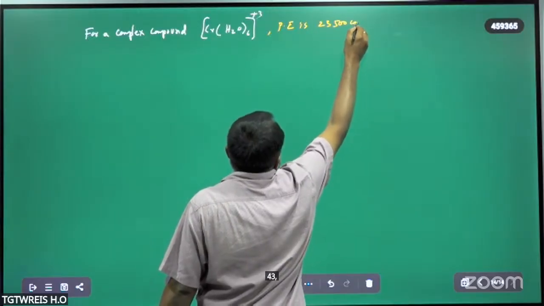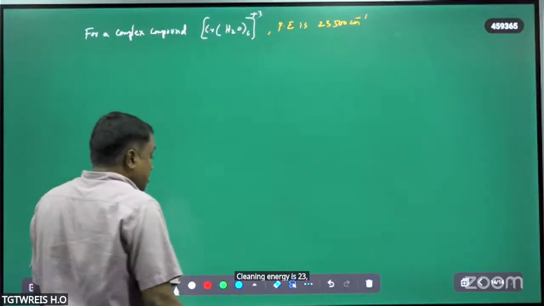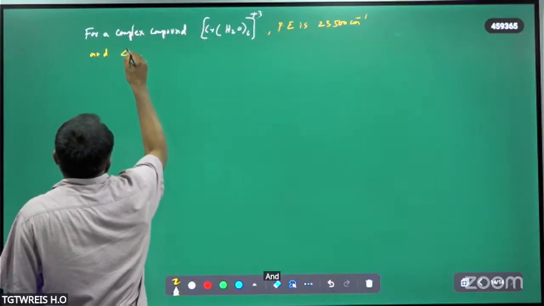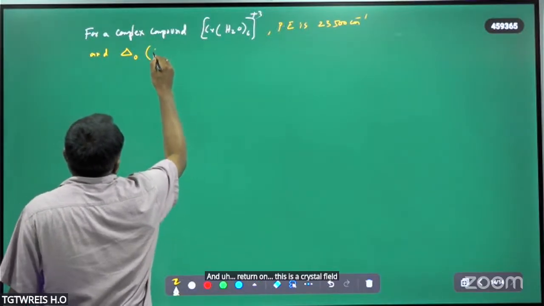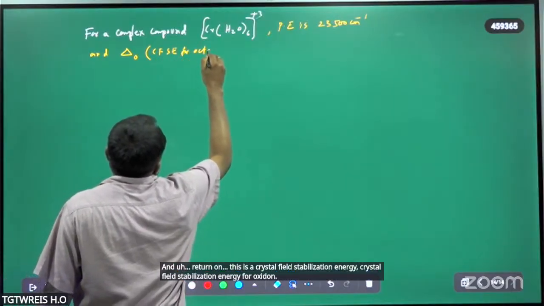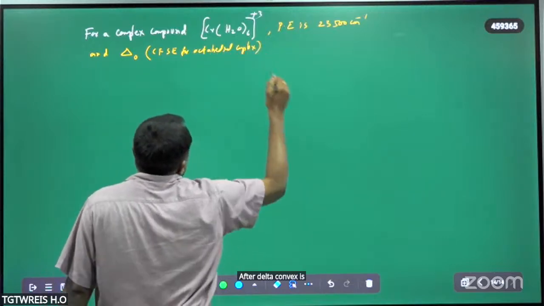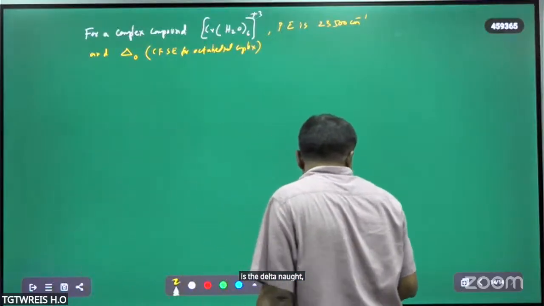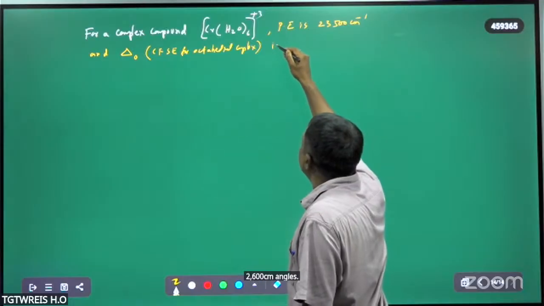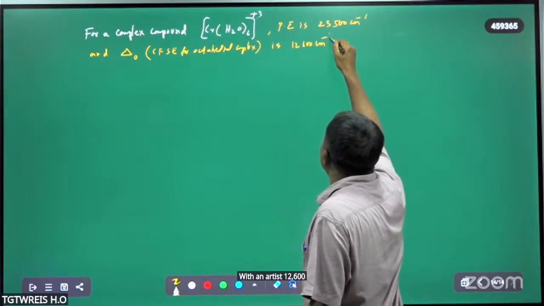23,500 cm⁻¹, and delta naught, the crystal field stabilization energy for an octahedral complex, is 12,600 cm⁻¹.